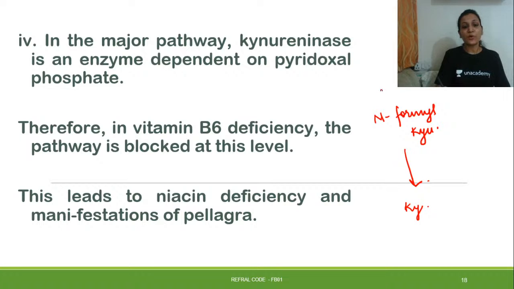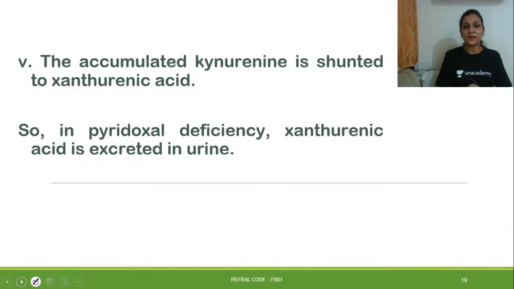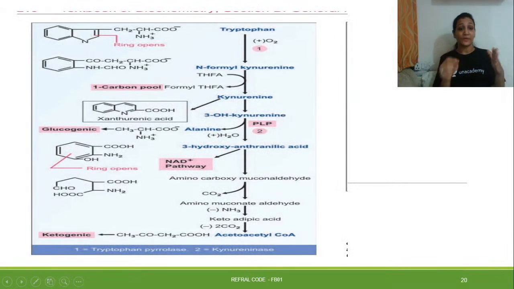Therefore in vitamin B6 deficiency, the pathway will be blocked at this level and it leads to niacin deficiency and manifestation of pellagra-like symptoms. So the accumulated kynurenine is shunted to xanthurenic acid. So in pyridoxal deficiency, xanthurenic acid is excreted in urine. So let us just see the pathway.